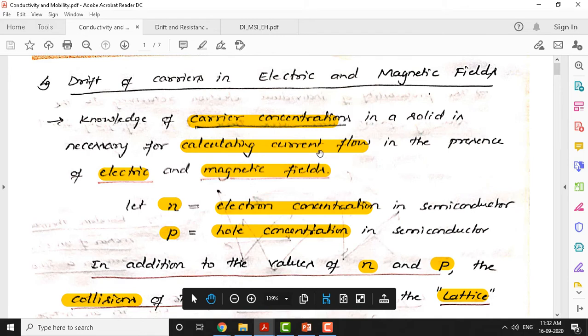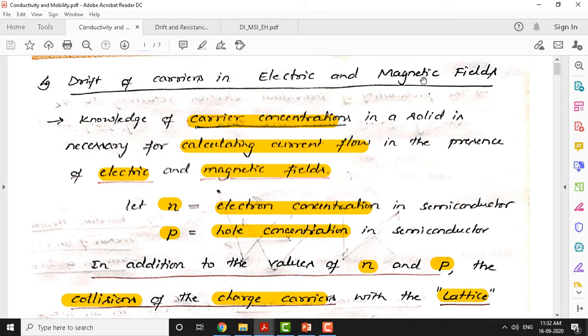Okay, so here let us try to understand drift of carriers in electric and magnetic fields. So far we have understood that in a solid there are two bands, the valence band and the conduction band, which are of more interest compared to lower energy levels. Now let us apply an electric field, which in turn creates a magnetic field, and we will see how exactly the carriers move in the presence of both electric field and magnetic field.